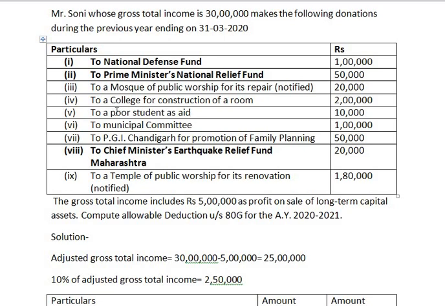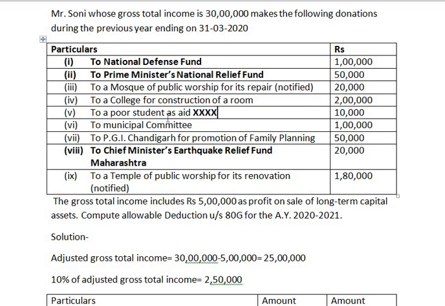So the amount which is given to a poor student as aid will not qualify for deduction under section 80G. So this point, that is fifth point, we need not consider. So what I will do here is, I will just put a cross mark here, just because we are not going to take it, and just for understanding purpose, it is not considered while solving the sum.